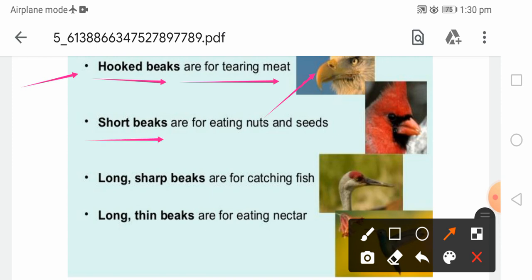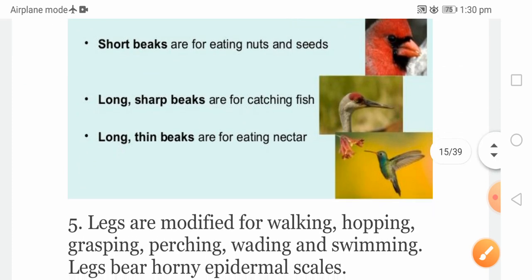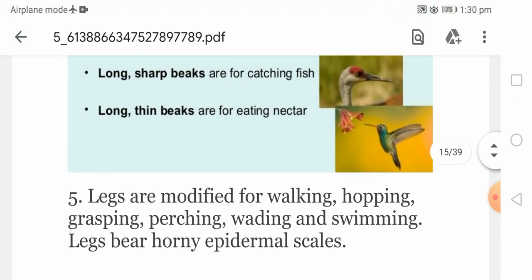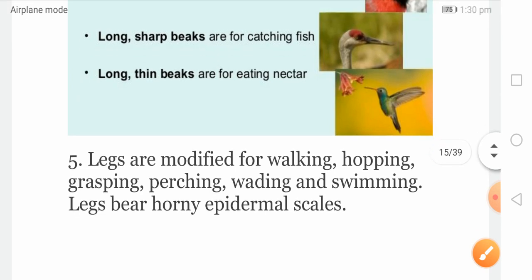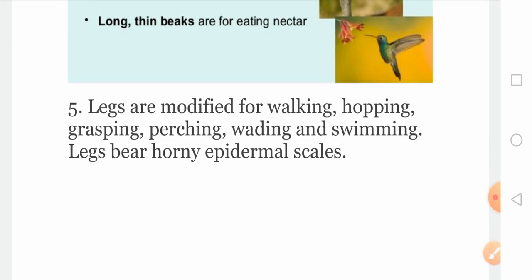Then short beaks are used to crack nuts and seeds, which is found in the sparrow. Then there is the long sharp beak, which is useful for catching fish. Long thin beaks are used for nectar. You can see such beaks in the hummingbird, long and thin. So this is about some modifications in the beak.